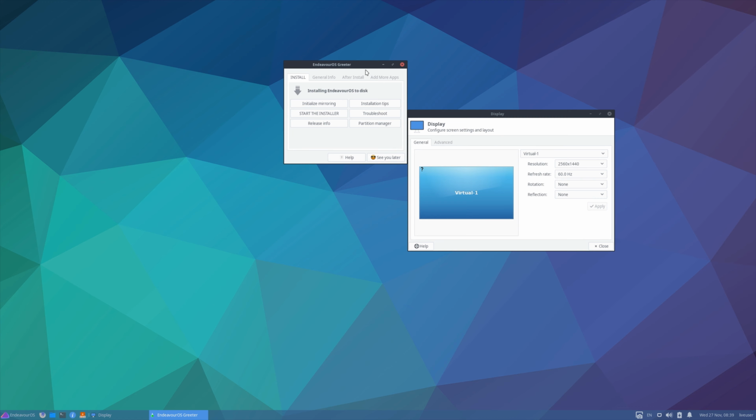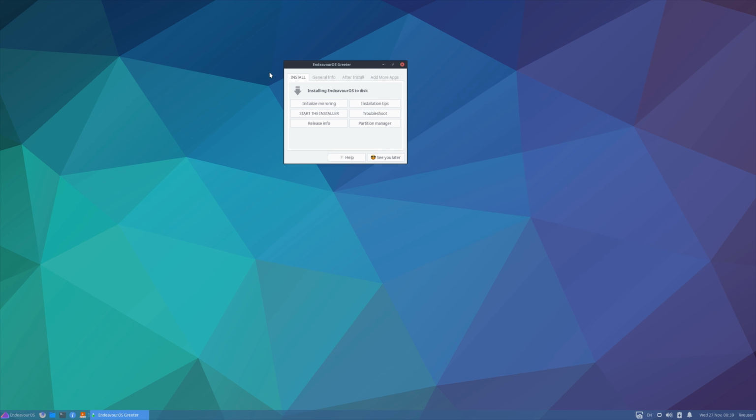So let's start looking at EndeavourOS. We're gonna put it into the live image. And there we have it. Here's the desktop, and the greeter that comes up just at the right time. So first thing, let's actually change the resolution to actually match my screen, if I can manage to. There we go. Here's our resolution.